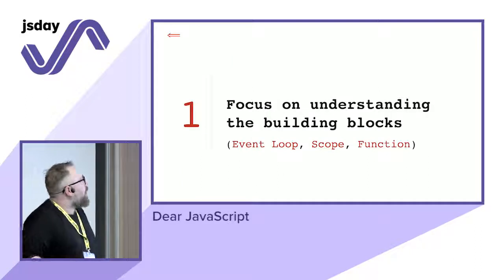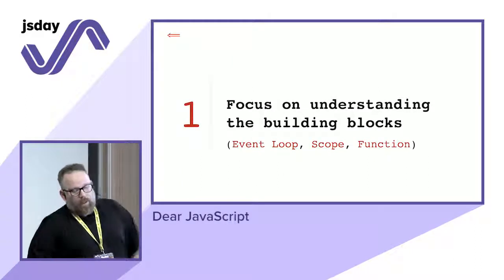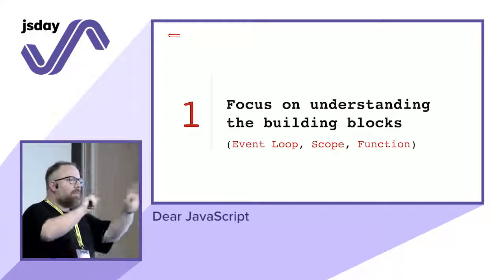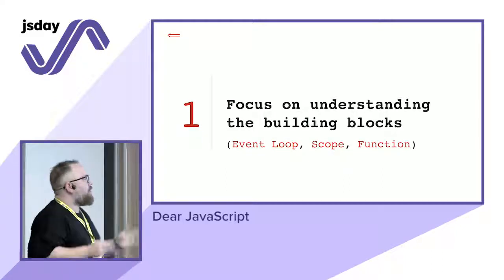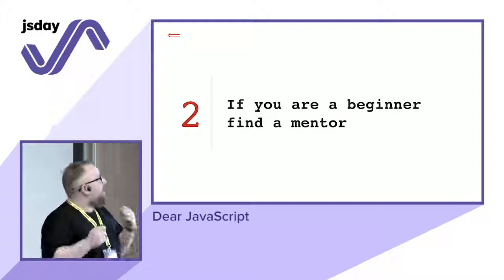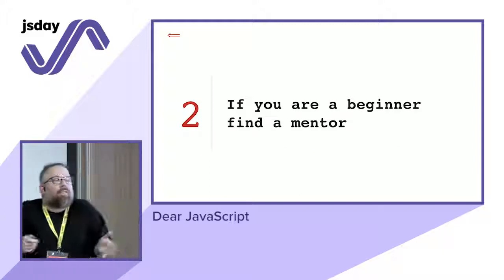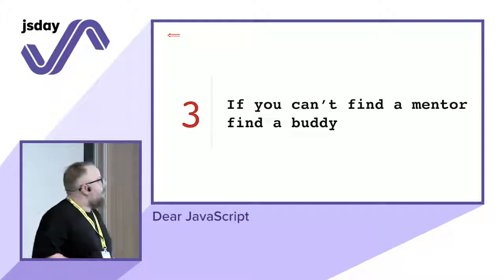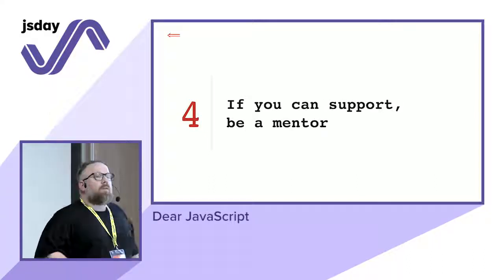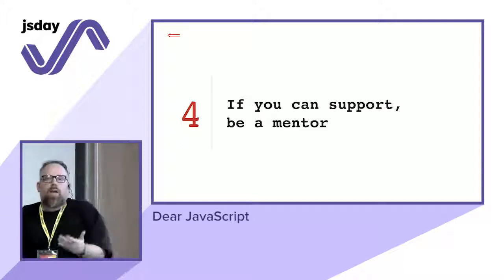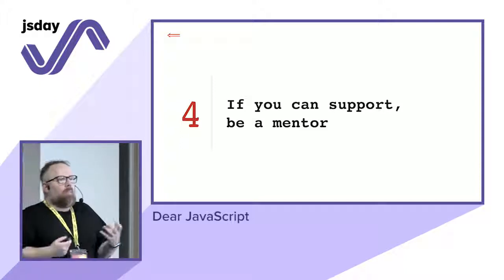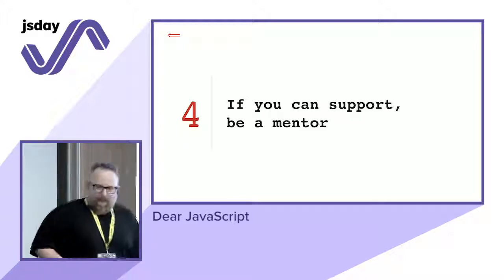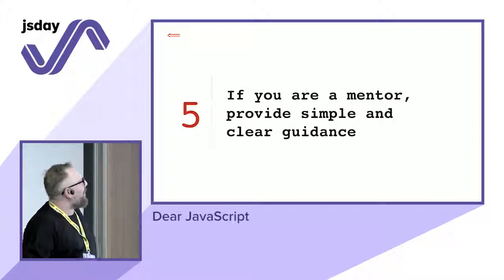My takeaways from this talk: focus on understanding the building blocks. You don't have to go too deep, as I said, but try to understand those three things: event loop, scope, and function. If you're a beginner, find a mentor. If you can't find a mentor, find a buddy, someone who has the same struggles. And if you can, be a mentor, and try to use real-life examples, something more meaningful, not add-to, for example, or something like I did at the beginning, but that's another story.